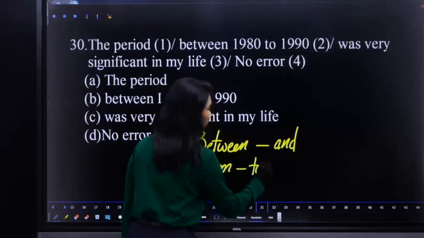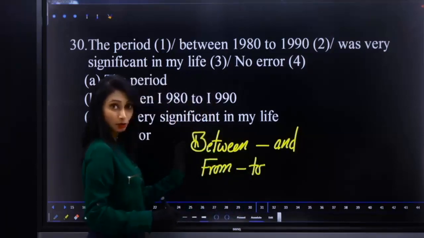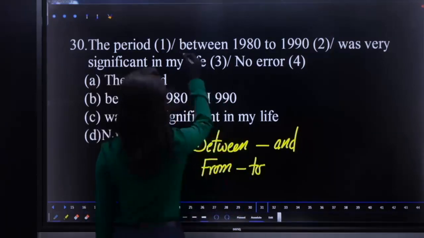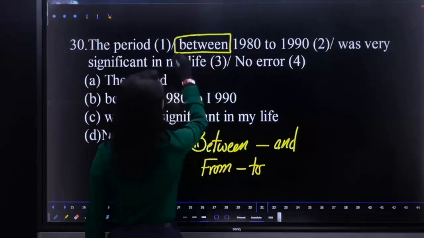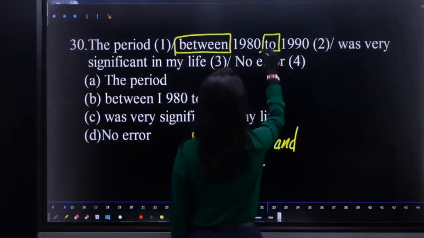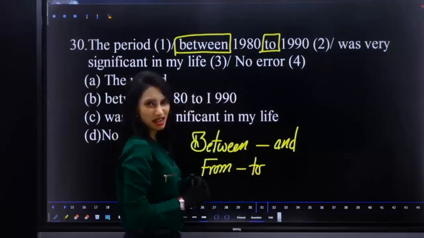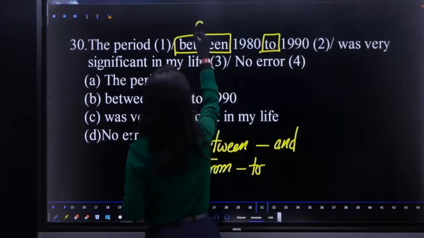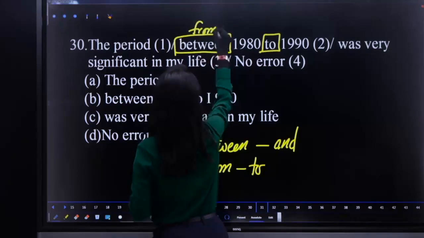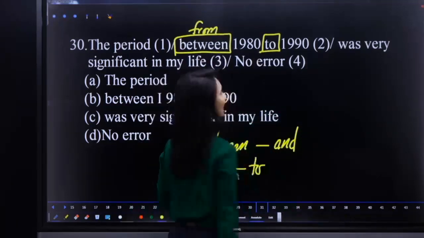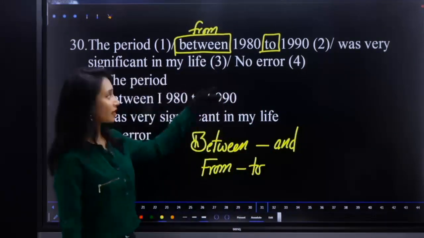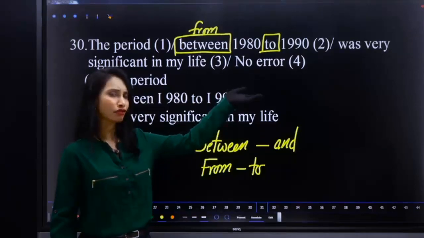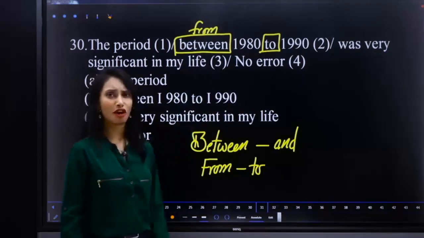We know very well, certain point of time to certain point of time. Here between is there, here to is there. How can between and to have a pair? No, right? That's not the right pair. So replace between with from. From 1980 to 1990 was very significant. So it is in simple form, non-perfect tense. So from. Is that clear, guys?